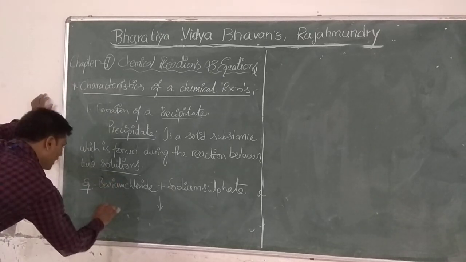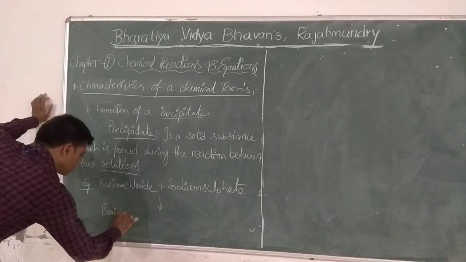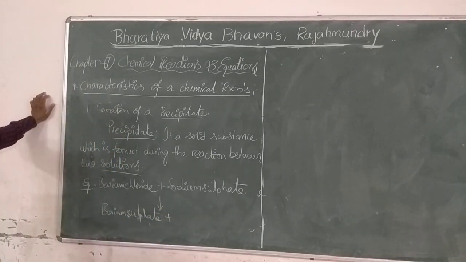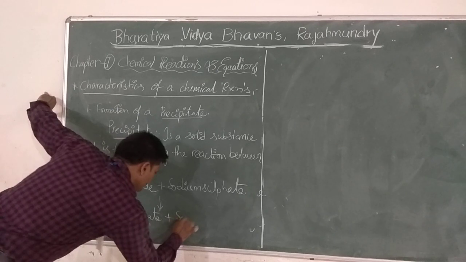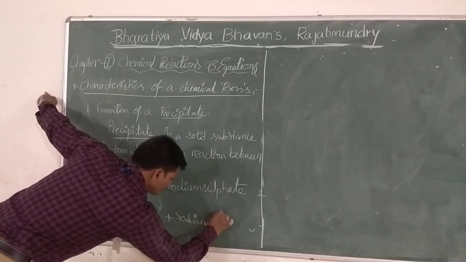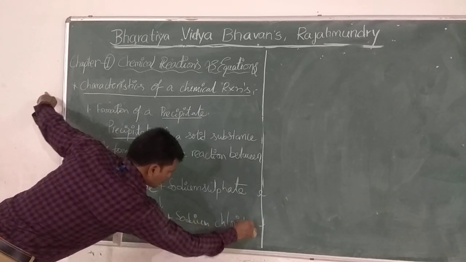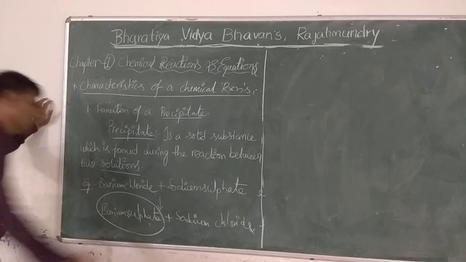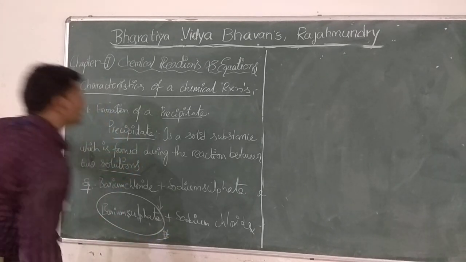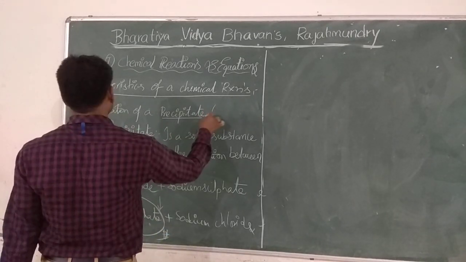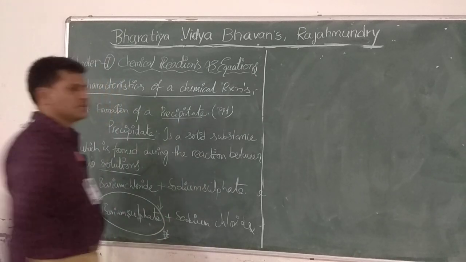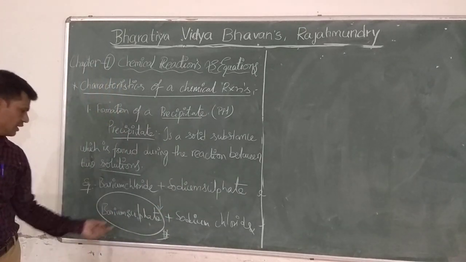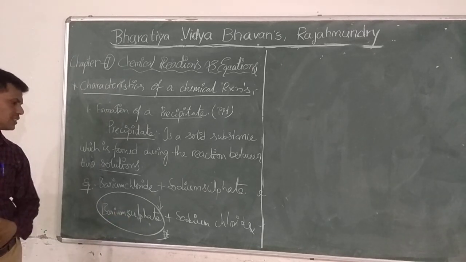They are barium sulfate plus sodium chloride. So this barium sulfate is known as the precipitate. Generally, in short form, we represent it as PPT. So, barium chloride reacts with sodium sulfate, giving rise to barium sulfate plus sodium chloride.